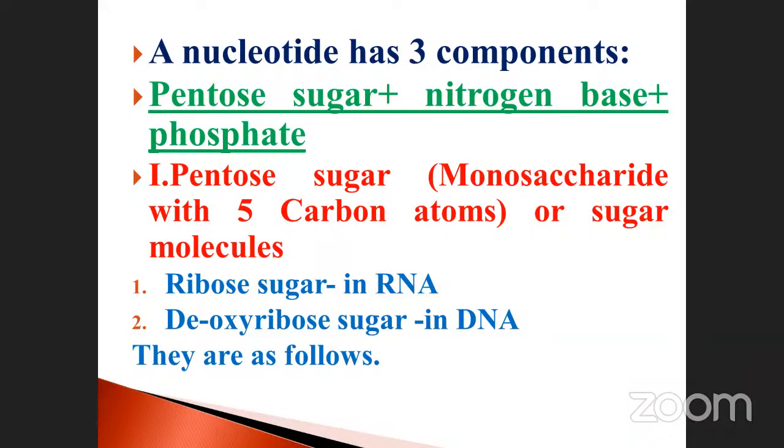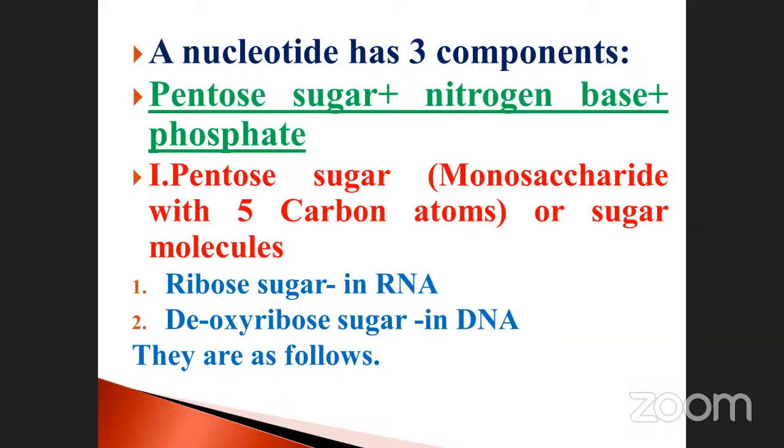What about the nitrogen bases? They are majorly divided into 2 types according to their structure. We will see one by one. Heterocyclic nature, monocyclic nature: purine and pyrimidine. Purine has a heterocyclic nature, a 2 ring structure. But pyrimidine has only 1 ring structure. Then the phosphate. These are the 3 components present in it, and that is called a nucleotide. Suppose in the absence of phosphoric acid, only the pentose sugar and the nitrogen base are present, that is called a nucleoside.